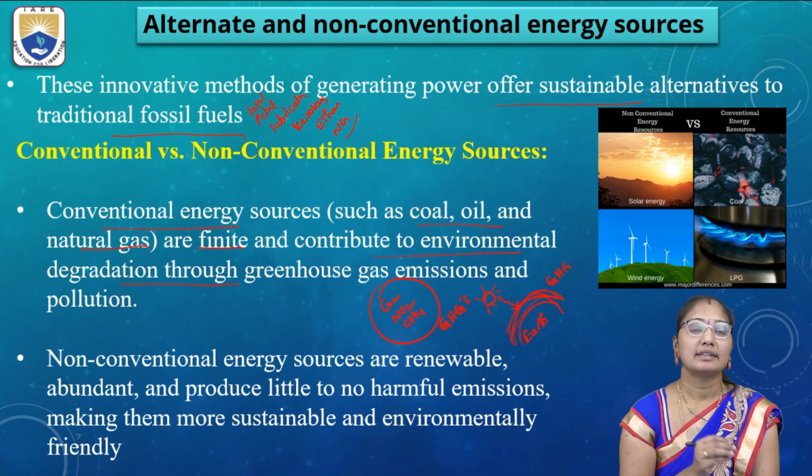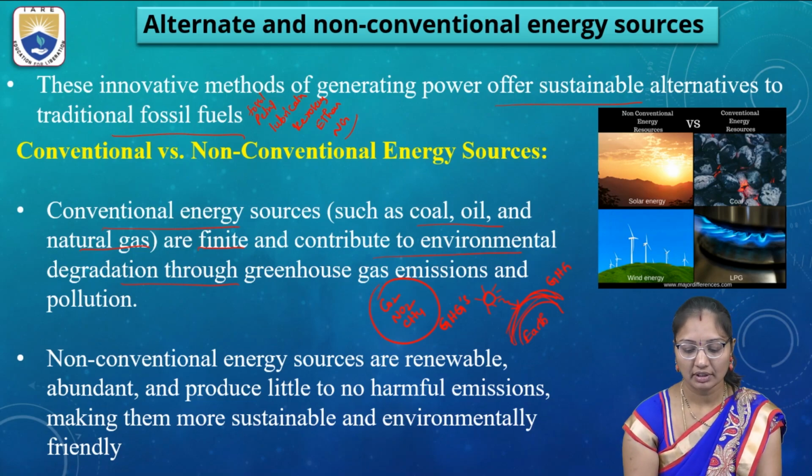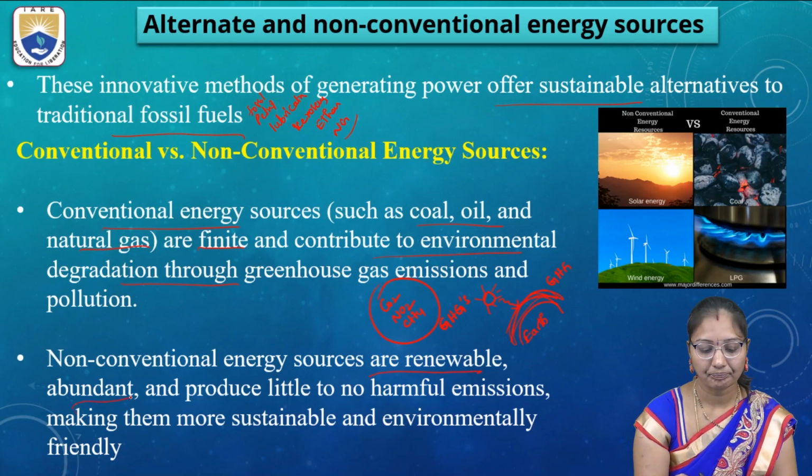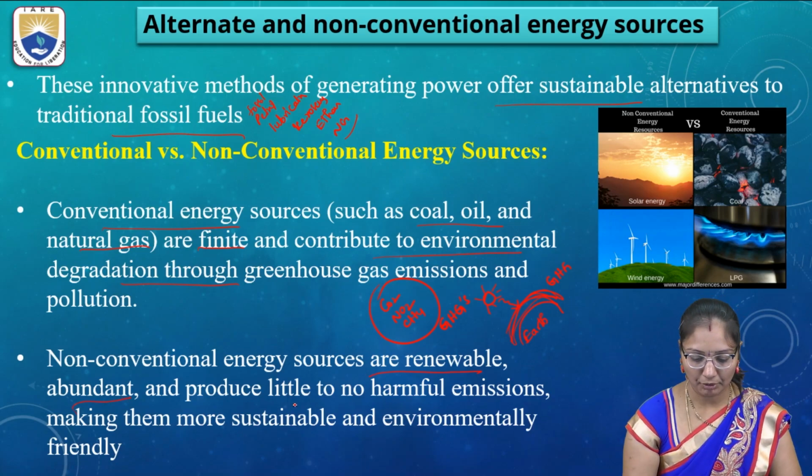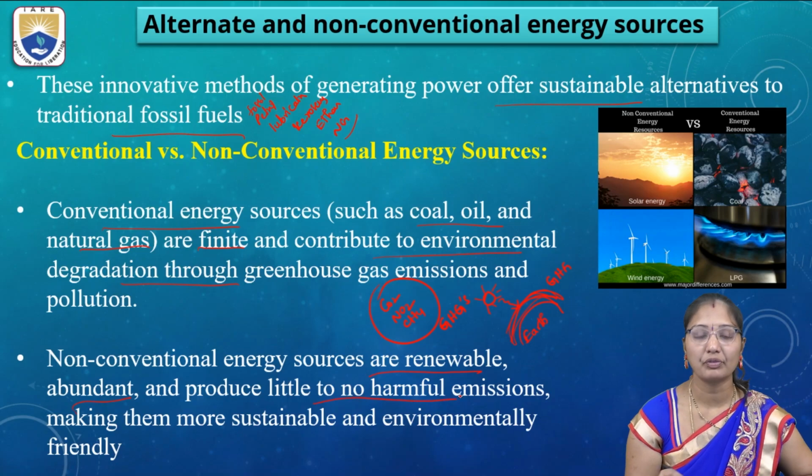Whereas these non-conventional energy sources are renewable, meaning we can use them as the source is available and abundant, and they produce little to no harmful emissions.